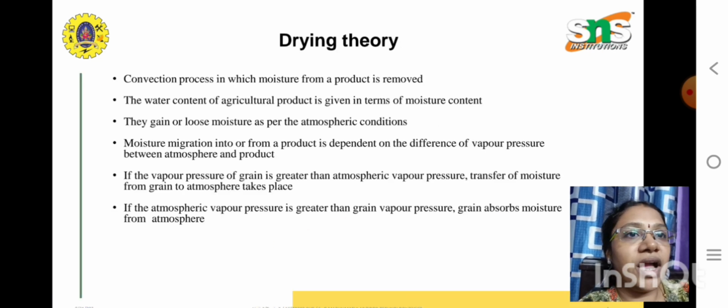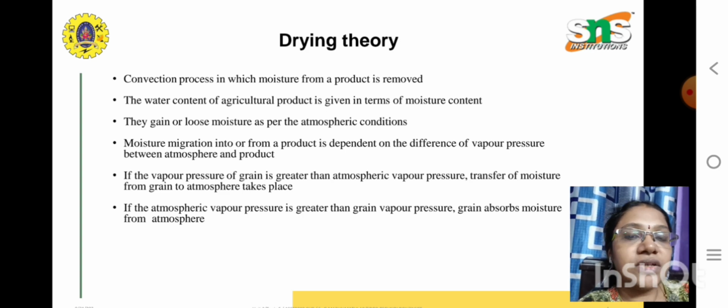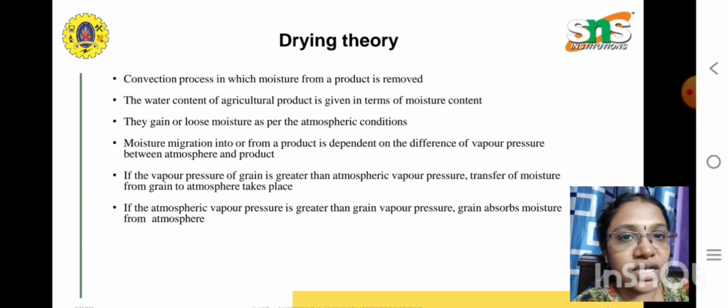So the theory behind drying is nothing but the convection process, in which the moisture from a product is removed. The water content in any agriculture produce is given in terms of moisture content. That is, the water content is expressed as moisture content. They either gain or lose moisture as per the atmospheric conditions only. So the moisture migration obviously takes place in a product based on the difference between the vapor pressure of the product and that of the atmosphere.